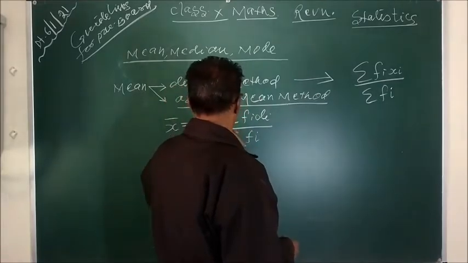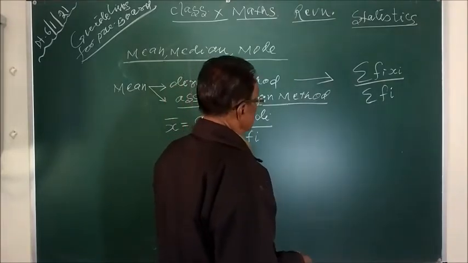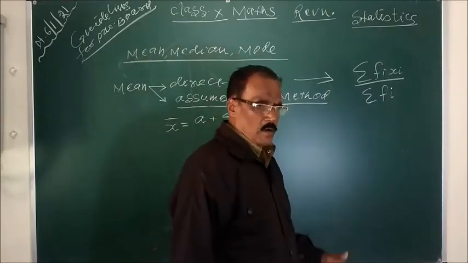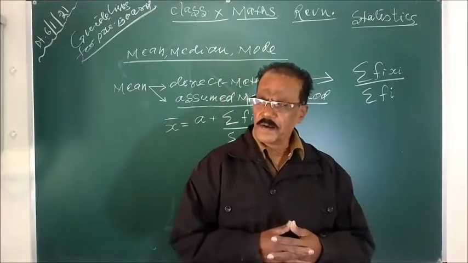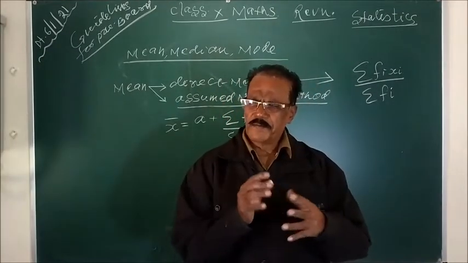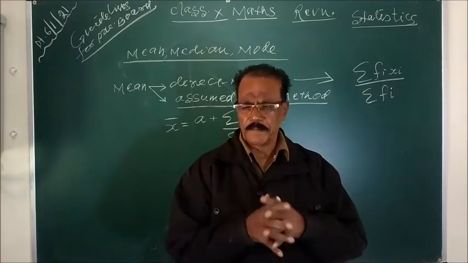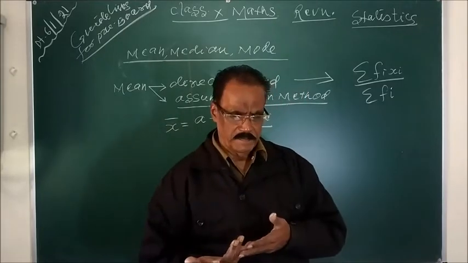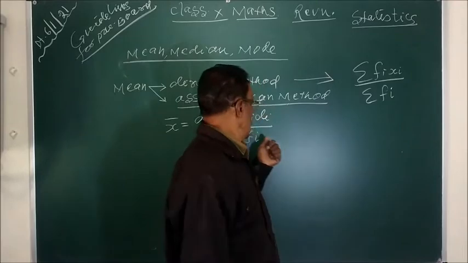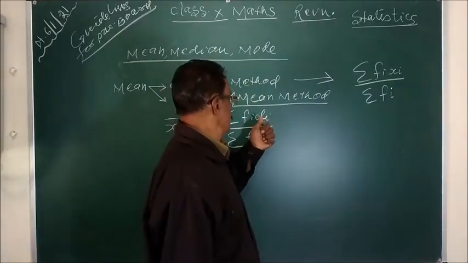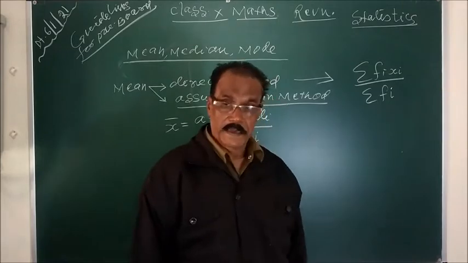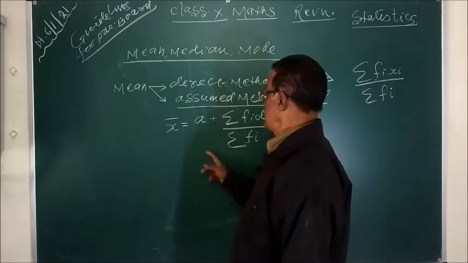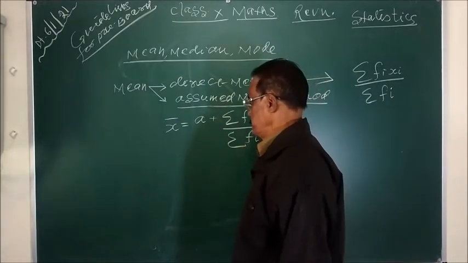Assumed mean method, ये जो है assumed mean method बोलते हैं, जो क्लास मार्क आएगा उसमें जो मिडिल पॉइंट है. So if the number of observations is odd, the middle point you can find very easily. But if even, suppose 8, so half of 8 is 4, either the fourth term or fifth term. That will be the assumed mean. And di, deviation, इसका फॉर्मूला है xi minus a. तो इस तरह से क्लास में जब दिया रहेगा assumed mean से निकाल सकते हैं.